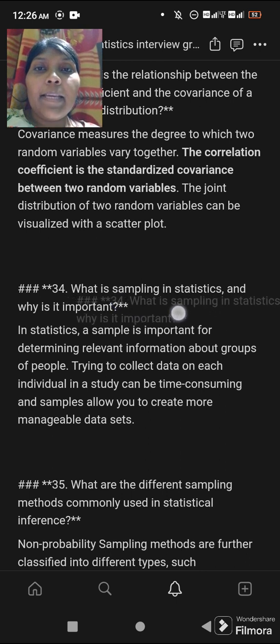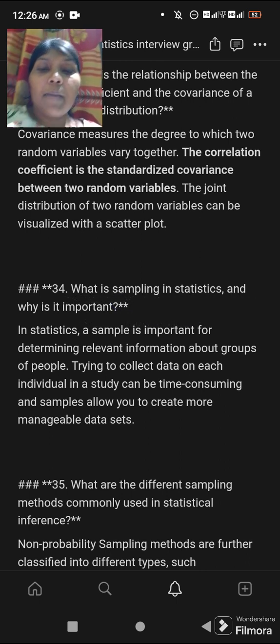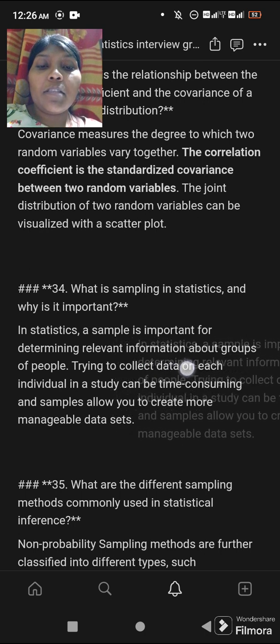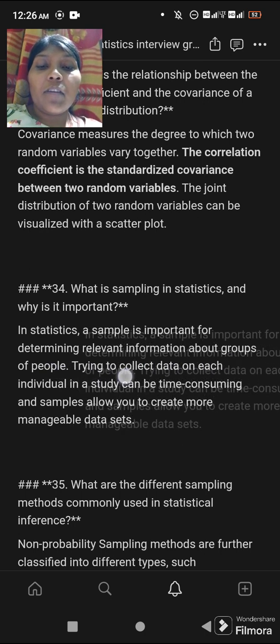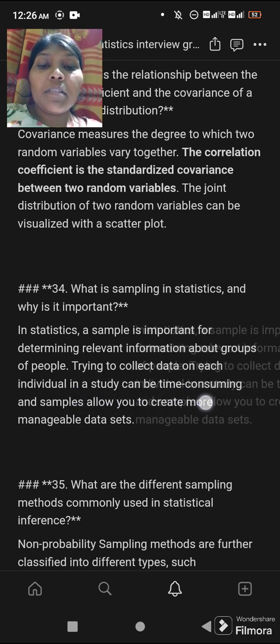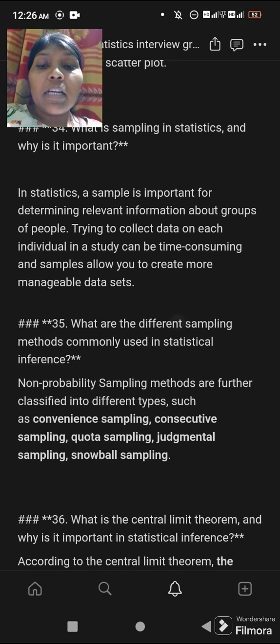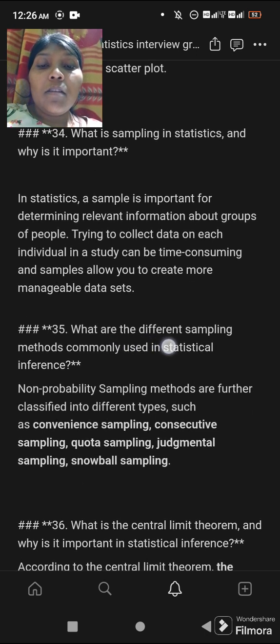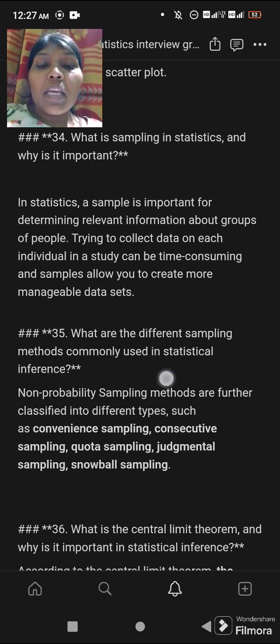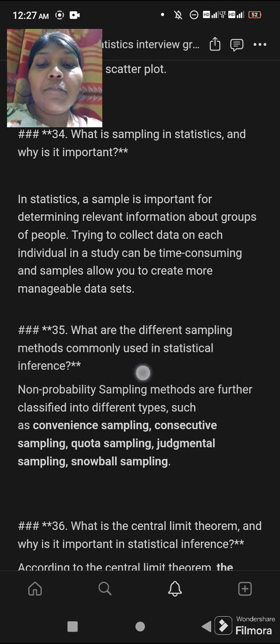What is sampling in statistics and why is it important? In statistics, a sample is important for determining relevant information about groups of people. Trying to collect data on each individual in a study can be time consuming, and samples allow you to create more manageable data sets. And 35th question is, what are the different sampling methods commonly used in statistical inference?